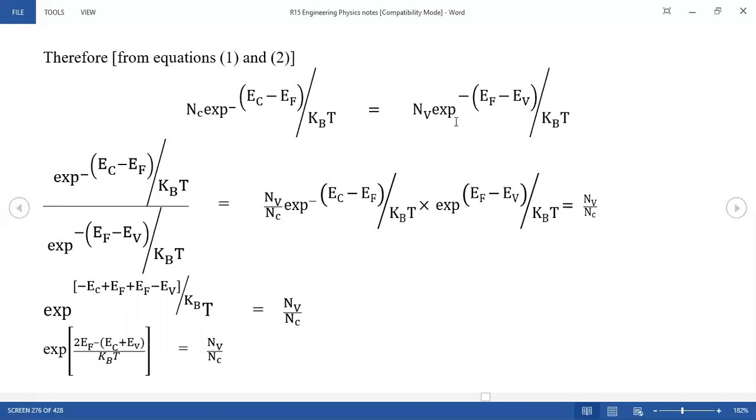Then finally you can get exponential of (2EF minus Ec plus Ev) by kBT is equal to Nv by Nc. This is the average energy level of the conduction band and valence band, that is the Fermi energy level.